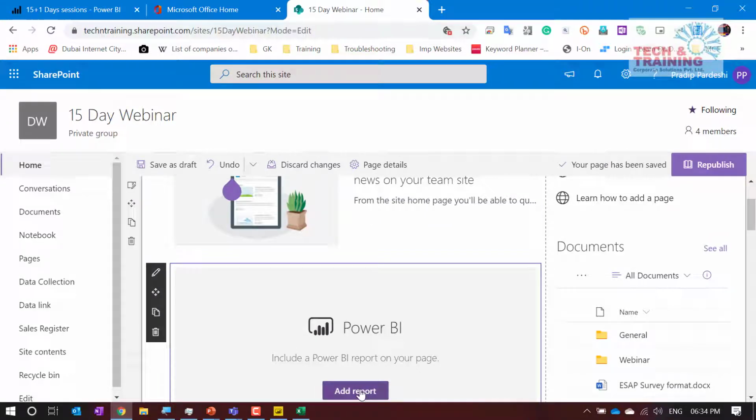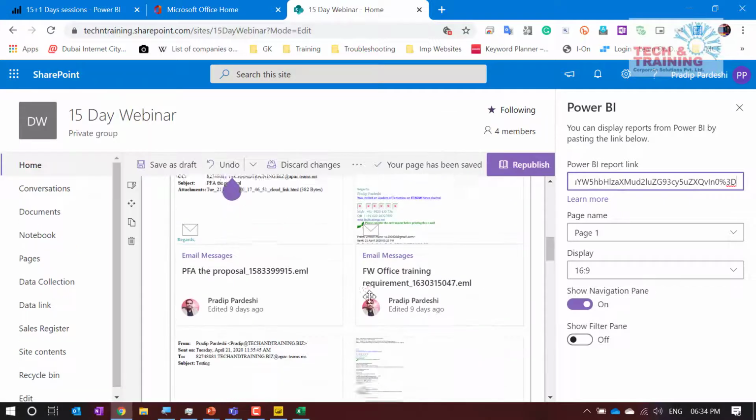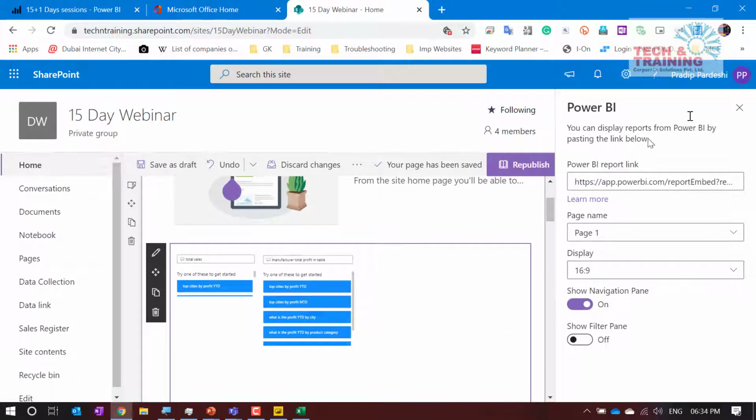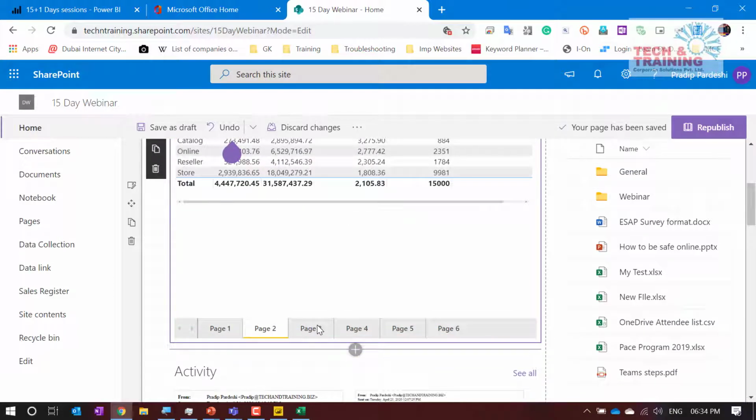Now it is asking me to add a report. I click on add report. Here I click on URL. Okay, here it is coming, URL, and I close it. So now you can see I have page 1, page 2, page 3.